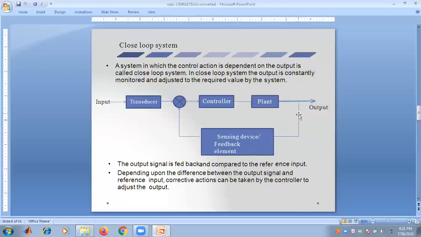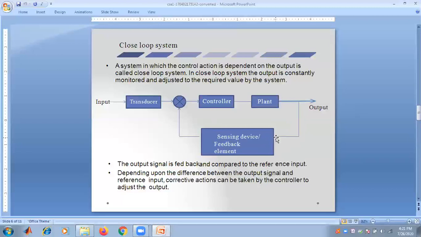Here the output is monitored with the help of a sensing device or feedback element. Depending upon the difference, at the summing block that we have already seen, we get the error signal. The difference between the input and the output signal is known as the error signal.